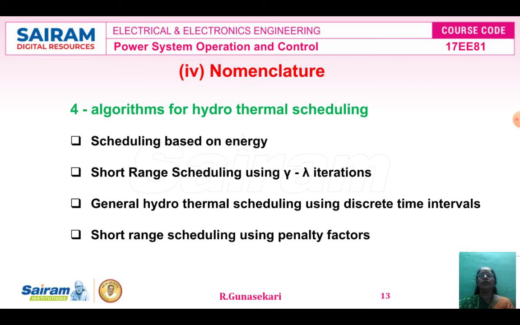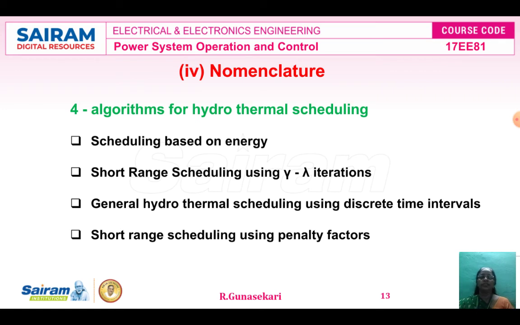Then the four algorithms of hydrothermal scheduling, which also use this nomenclature. What are the four algorithms? The first is scheduling based on energy. The second is short range scheduling using gamma delta iterations. The third is general hydrothermal scheduling using discrete time intervals.